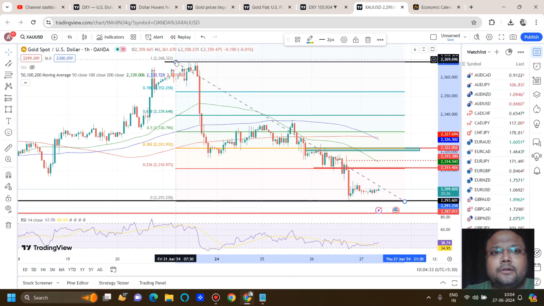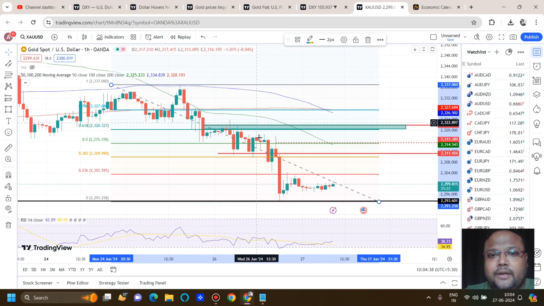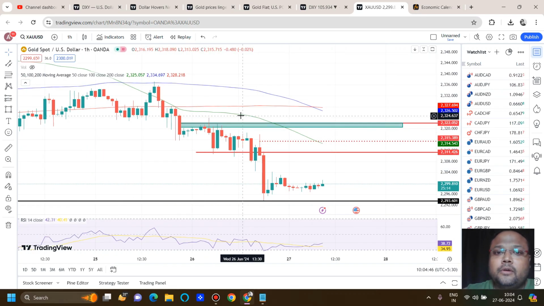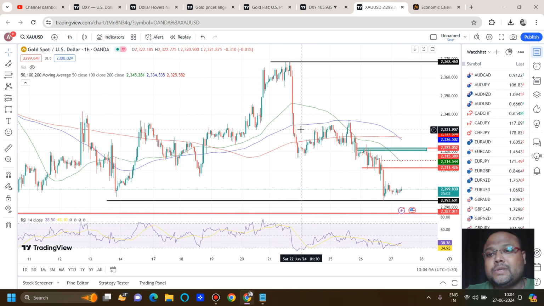So these are the levels where we can look for a sell. If we change our Fibo level here, you can see we have another level in the middle of the chart, which is around 2315, and we can see the market has already shown price rejection around this area. So we are considering all three levels as selling opportunities before the US session.